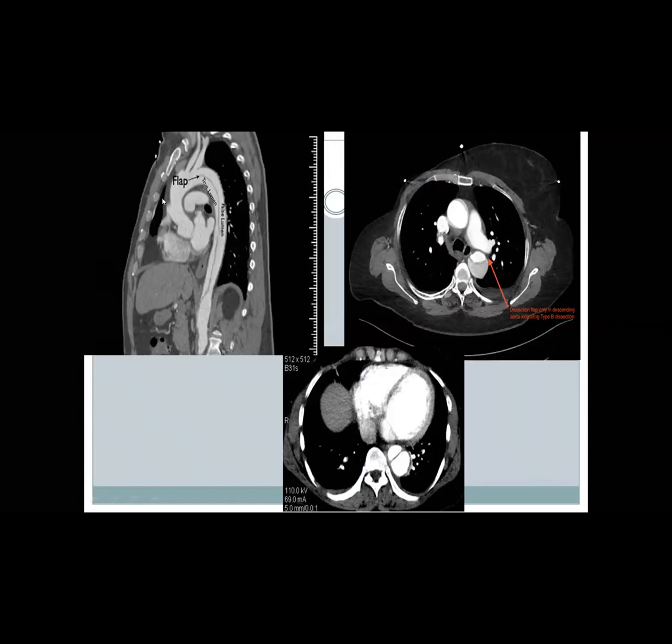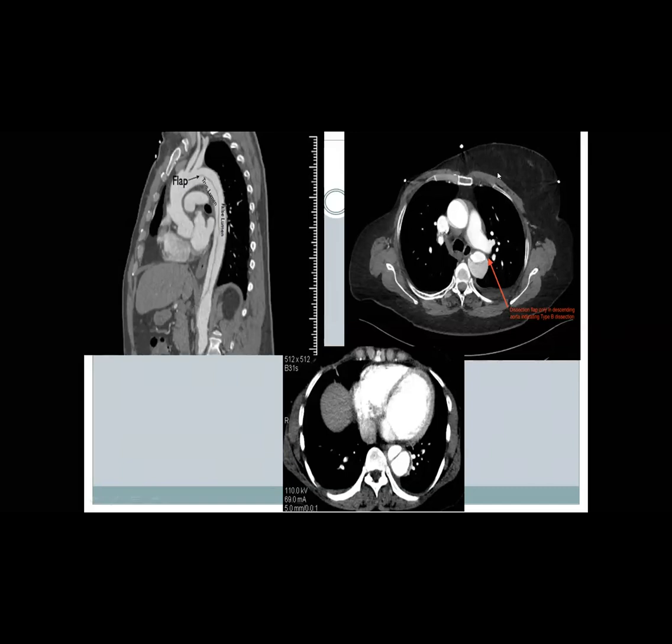This is a sagittal view. I wrote it, this is a flap, this is the true lumen, this is the false lumen. So this is starting from the arch after the origin of the left subclavian artery. So this is type B aortic dissection.